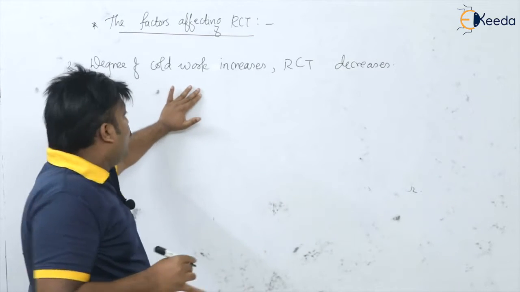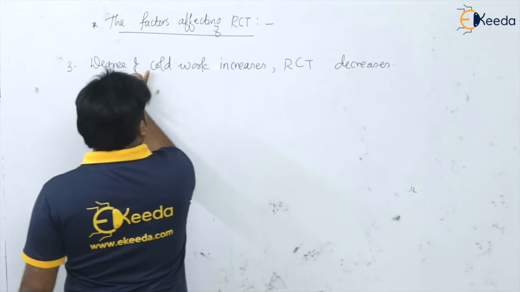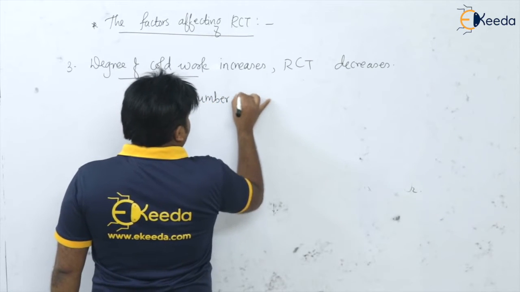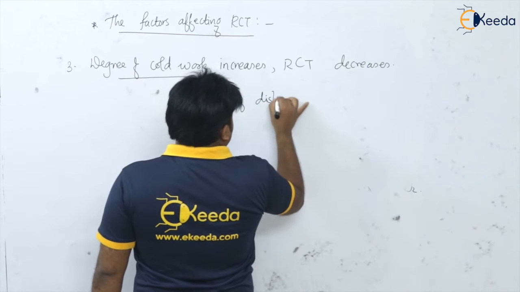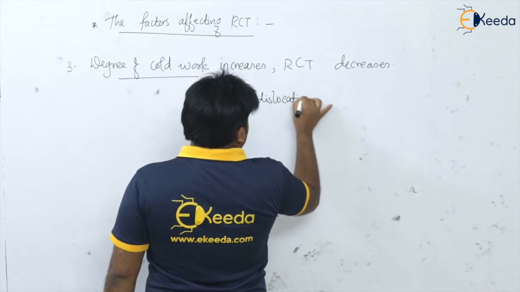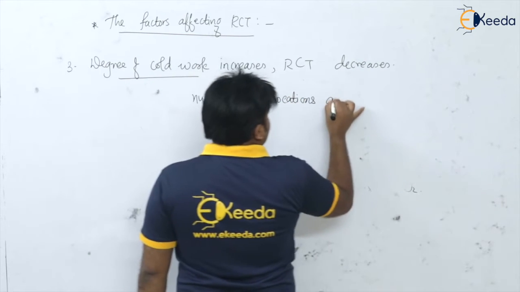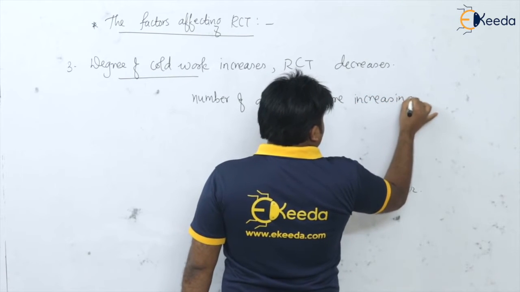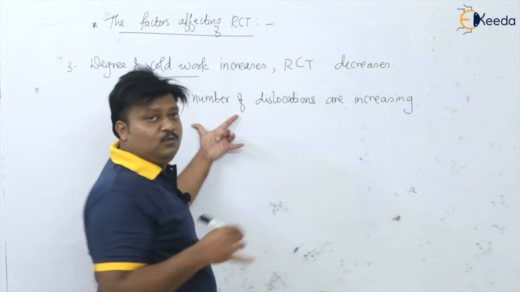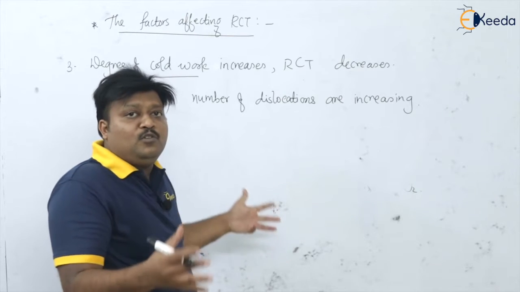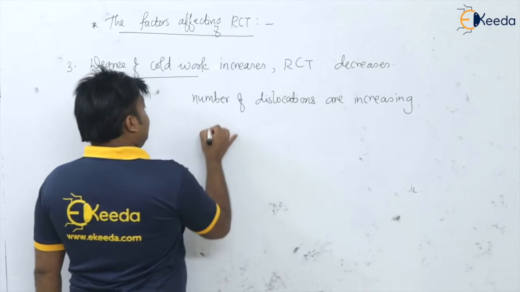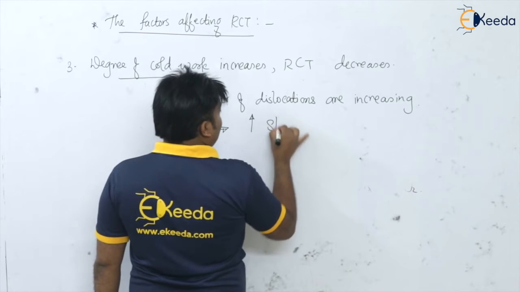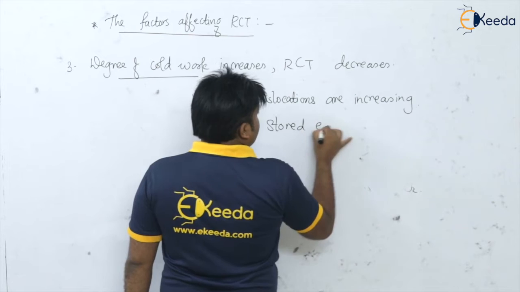Actually, when the degree of cold work goes on increasing, the number of dislocations are increasing, and these dislocations are going to store a huge amount of energy. So because of that, there is a huge amount of stored energy.